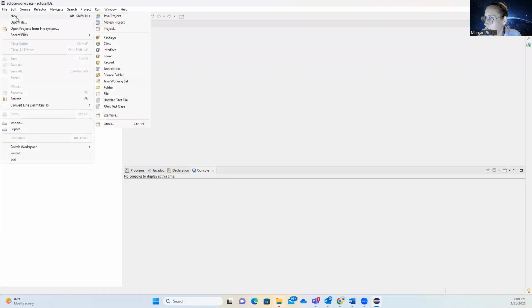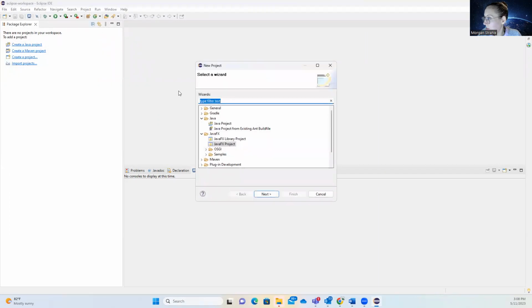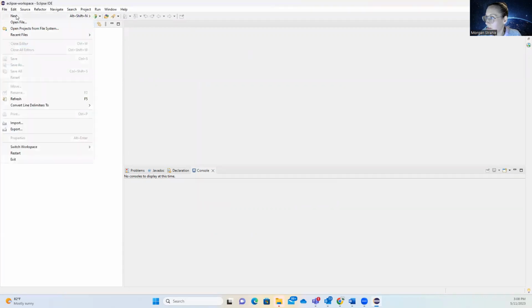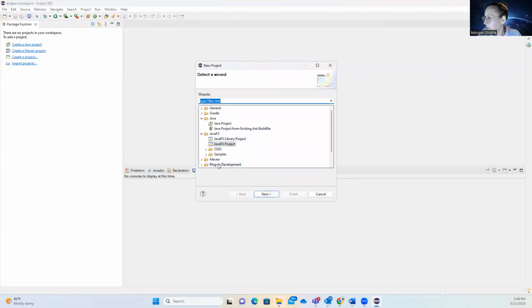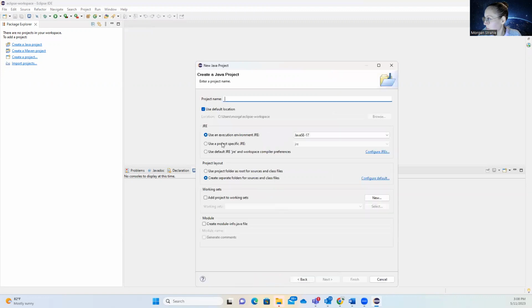All right, and now we're going to start a new project. I'm going to start a new FX project. So you can do that again: file, new project, instead of Java project. You can do a new project here, and then under JavaFX, do a JavaFX project. All right, and we're going to call this one FX. And we don't need to create the module info file.